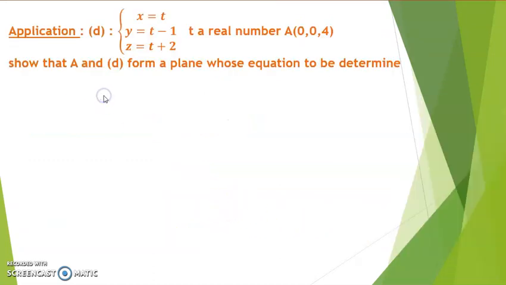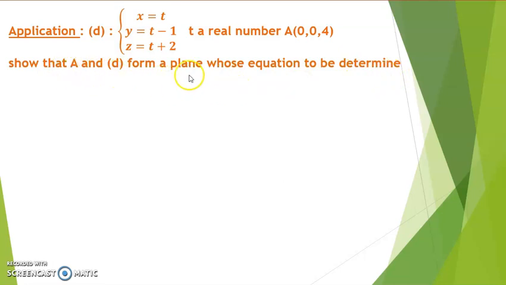Let's go to an application about this. We can take a straight line D of parametric equation x equals t, y equals t minus 1, and z equals t plus 2, and take a point A with coordinates 0, 0, 4. The question is to show that A and D form a plane, with the equation to be determined.